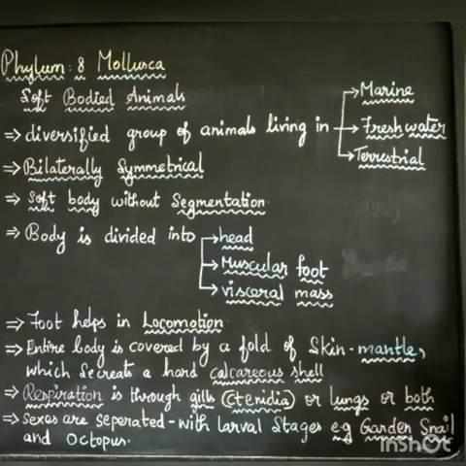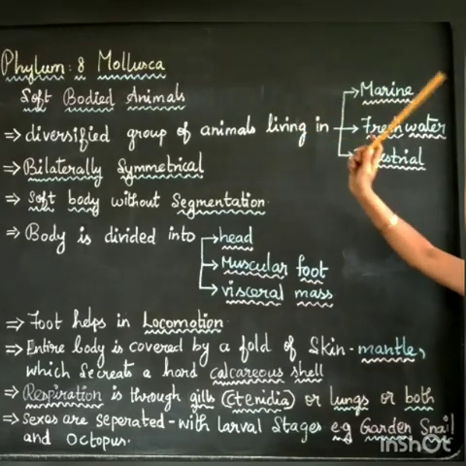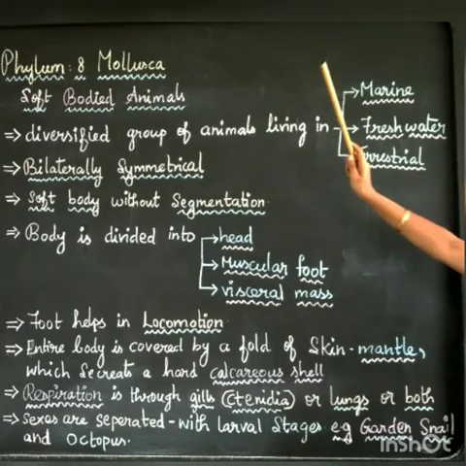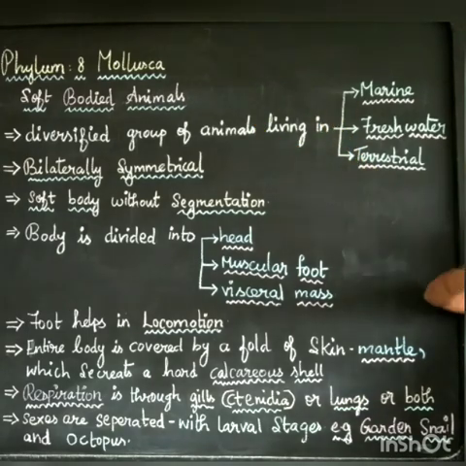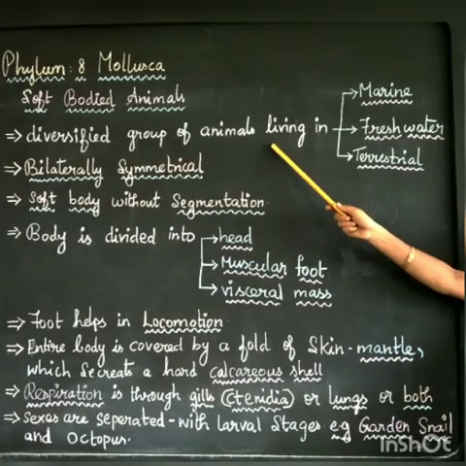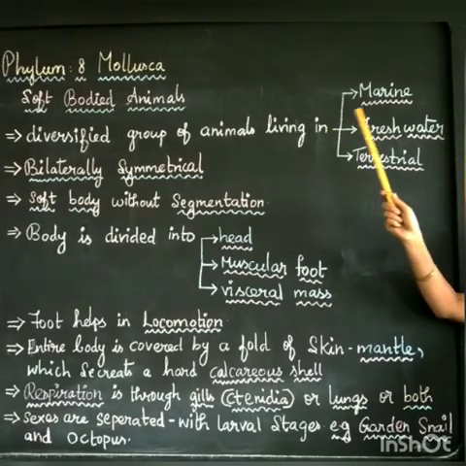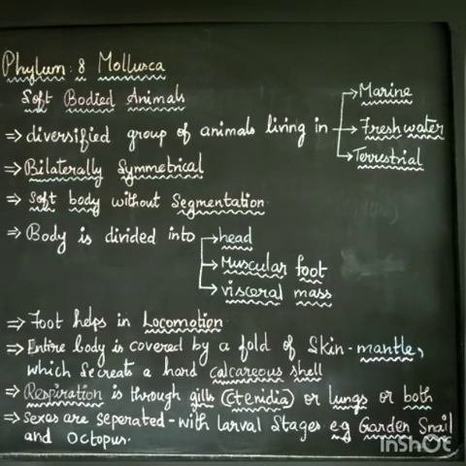Coming to phylum 8, Mollusca. All molluscs are soft-bodied animals. The body is somewhat soft, so they are called soft-bodied animals. It is a diversified group of animals, with different varieties living in marine, freshwater and terrestrial habitats. All forms of life are seen in this phylum, either on land, in freshwater or in the sea. It is a diversified group distributed throughout the world in different landscapes.